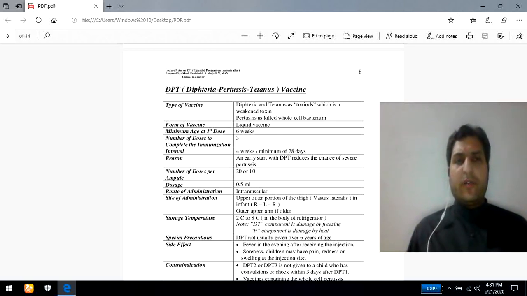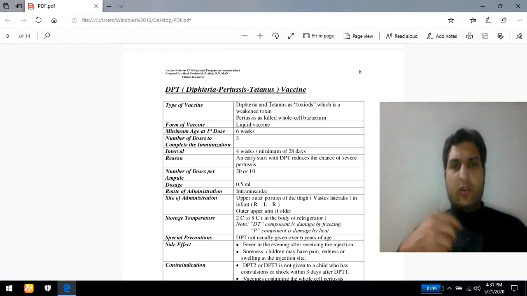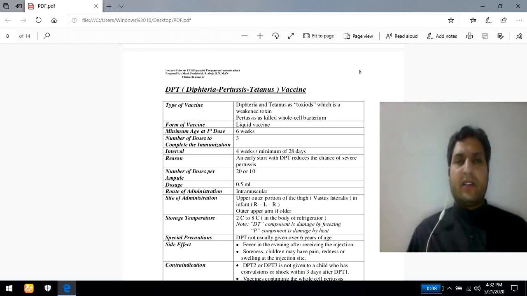In diphtheria, there is most commonly a thick covering formation at the back of the throat region. So if there is a thick covering at the back of the throat, we can say that the person most commonly has diphtheria. Simply, it's a respiratory problem.